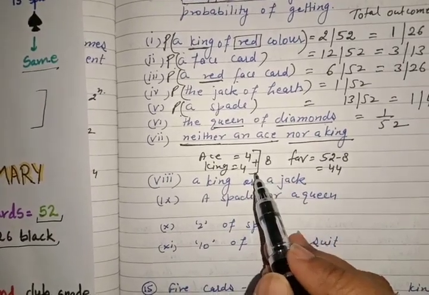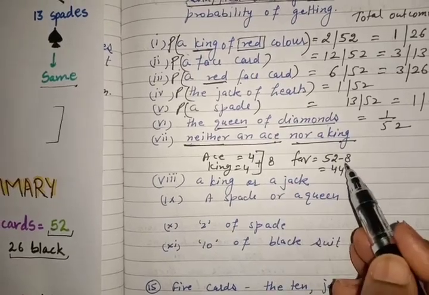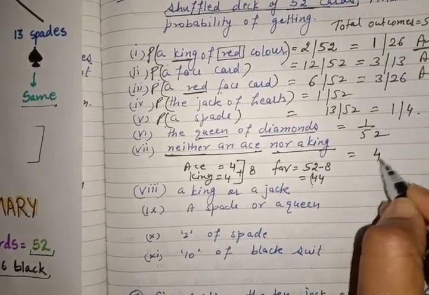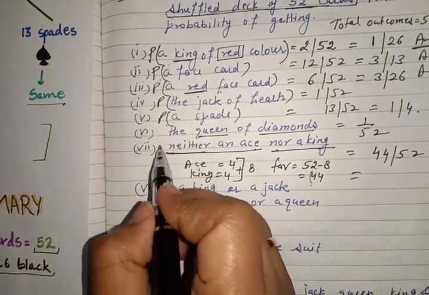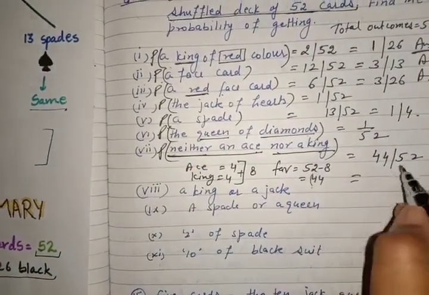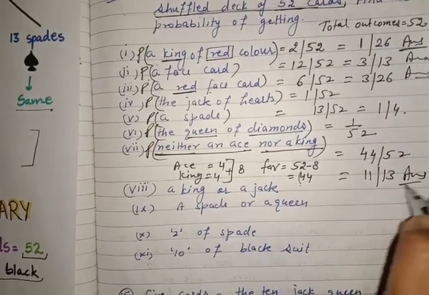Now it should not be an ace, nor a king, and it should not be a king. So how many total? 44. So our probability is 44 upon 52 and after cancellation you can write P here, probability of this, and after cancellation you can get 11 by 13.